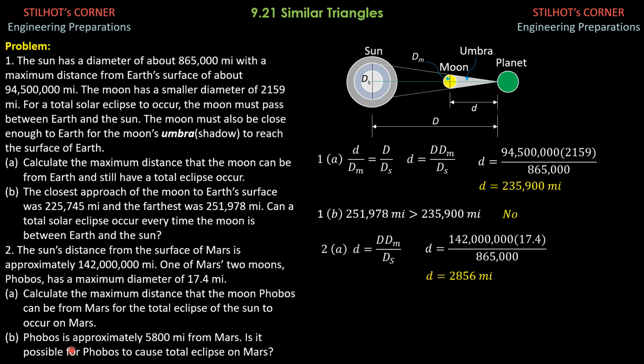Then in part B, Phobos is approximately 5,800 miles from Mars. Is it possible for Phobos to cause total eclipse on Mars? The answer is again no, because 5,800 miles is greater than 2856 miles.